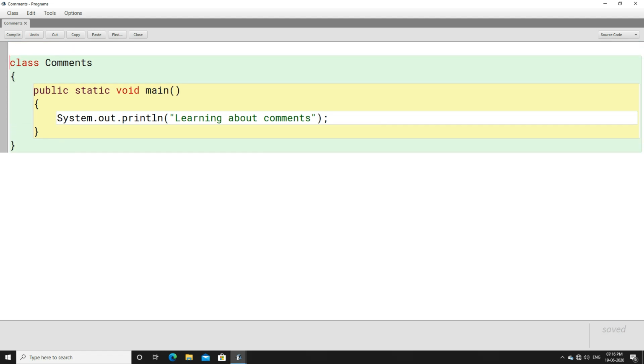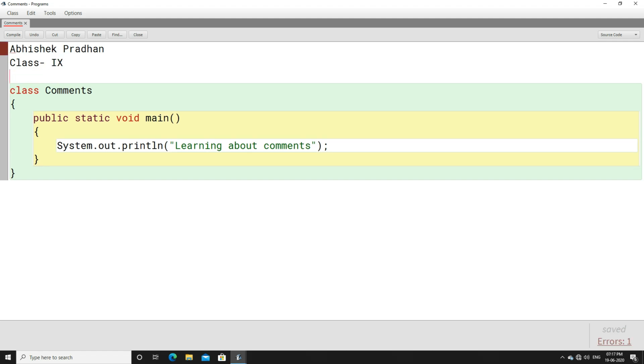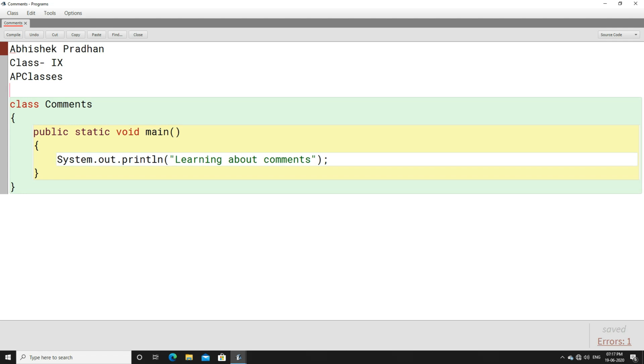3 to 4 lines of comment, well, I am writing something here. I want to mention my name, Abhishek Pradhan. Here I want to mention my class name, that is, this is for class 9, and the name of the institute is AP classes, and along with this I have to mention today's date, that is 19/06/2020.